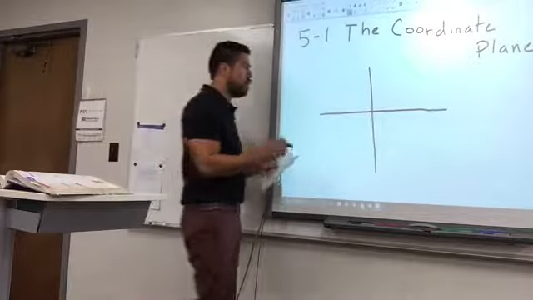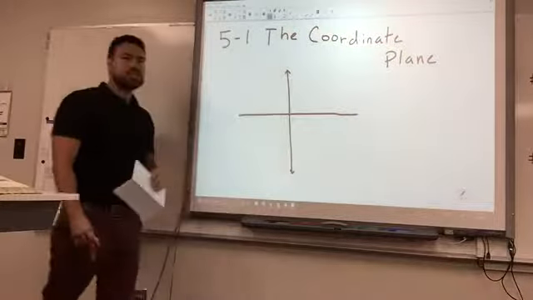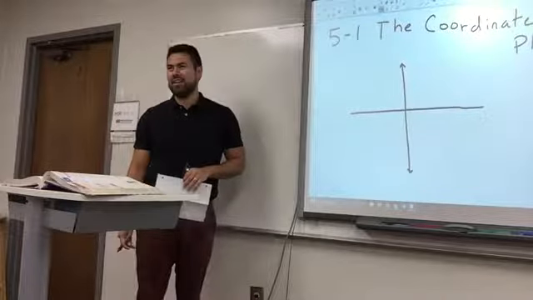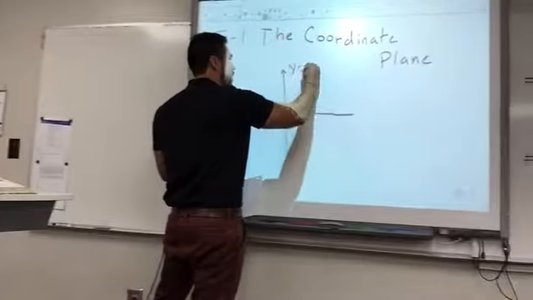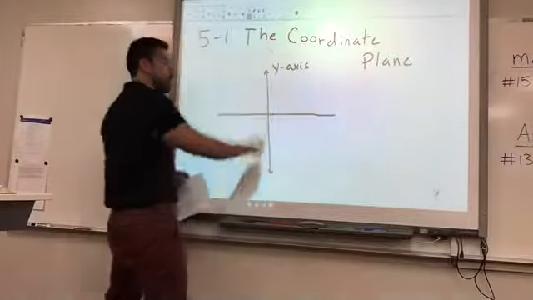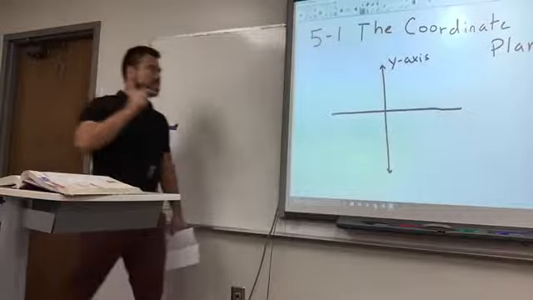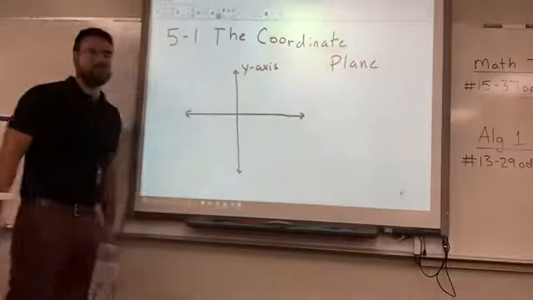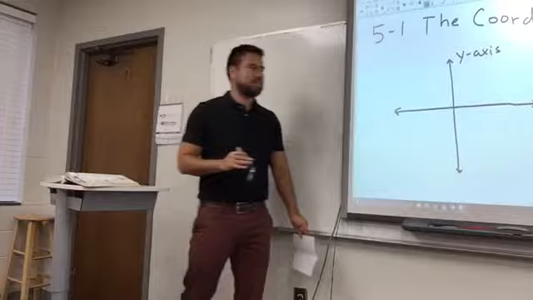Trust me on that. Okay, this line right here that is vertical is called the blank axis. Fill in the blank. Everyone? Y-axis. So I'm going to label that Y-axis. That's the vertical axis. Vertical means up and down. And then the other axis, the one that is considered horizontal, or you can think left to right, would be called the blank axis.